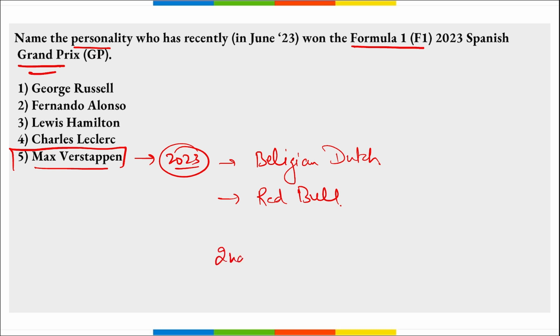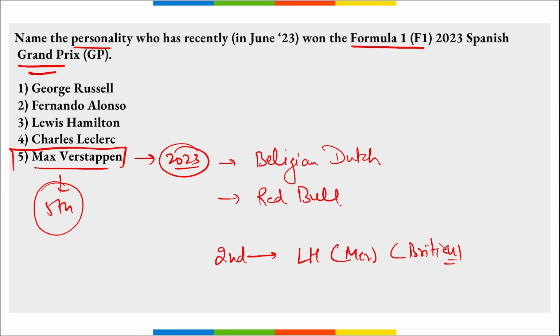Then who was on the second position? Lewis Hamilton. He drives for Mercedes and he's a British racer, correct? And then on the third position was George Russell. Then remember, this was the fifth season win, and third in a row for Max Verstappen. And in the year 2023, it was the 63rd edition of the Spanish Grand Prix that was held. And who won it? It was Max Verstappen.